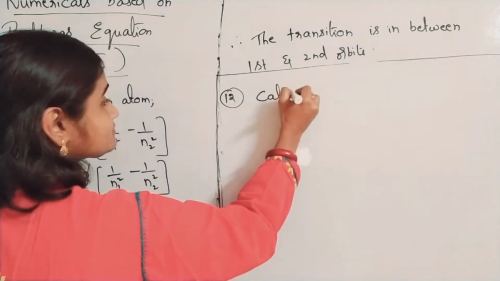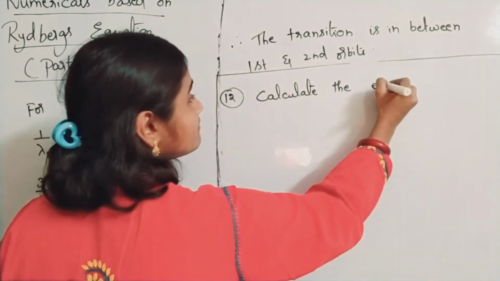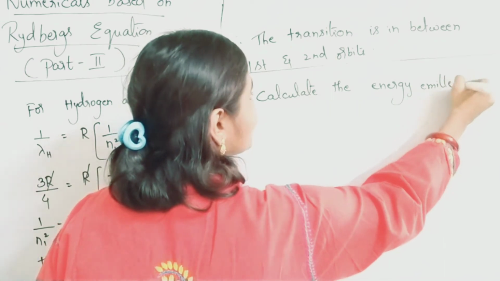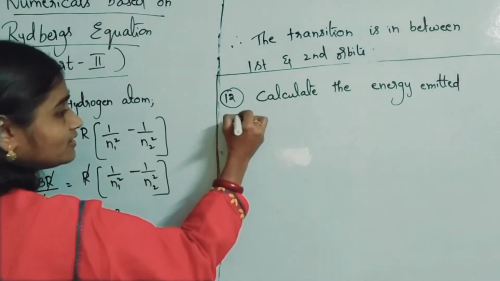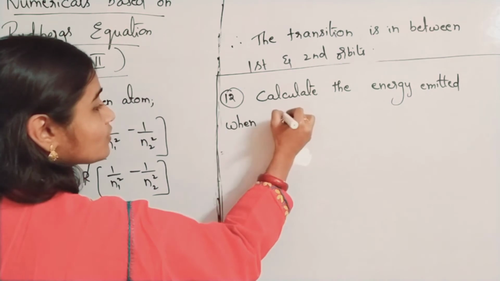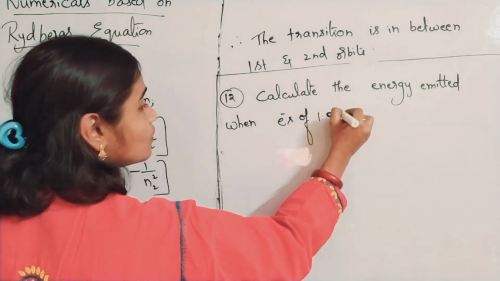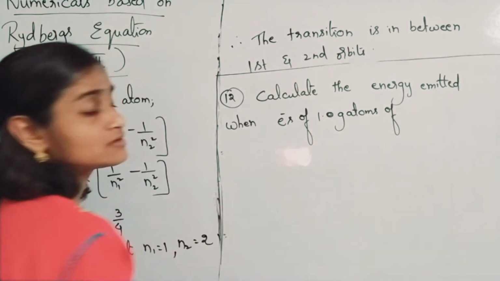Calculate the energy emitted when electrons of 1.0 gram atom of hydrogen.